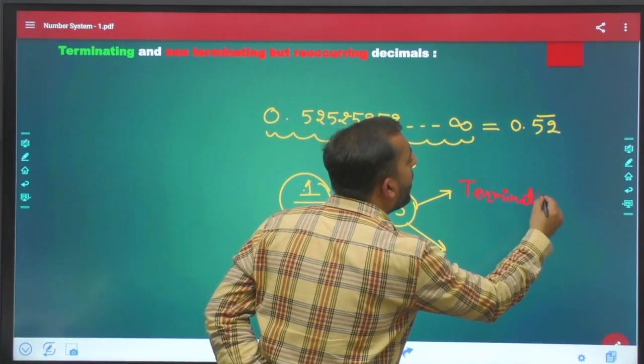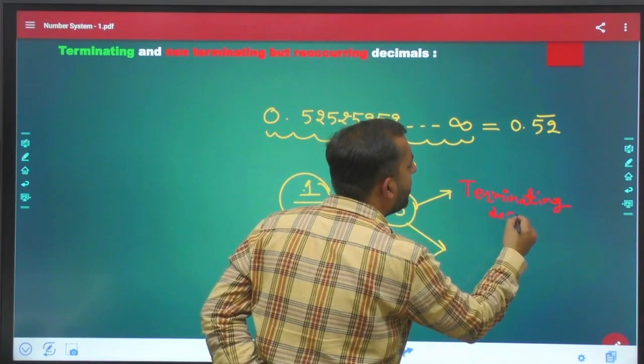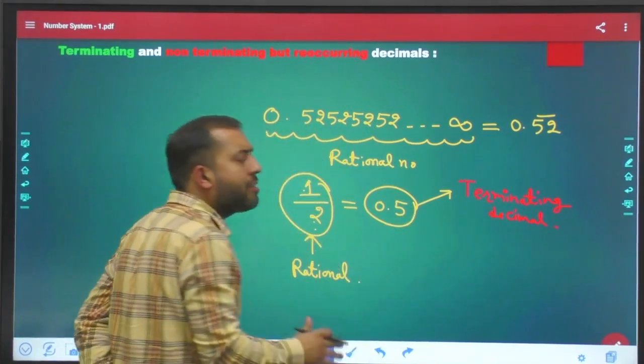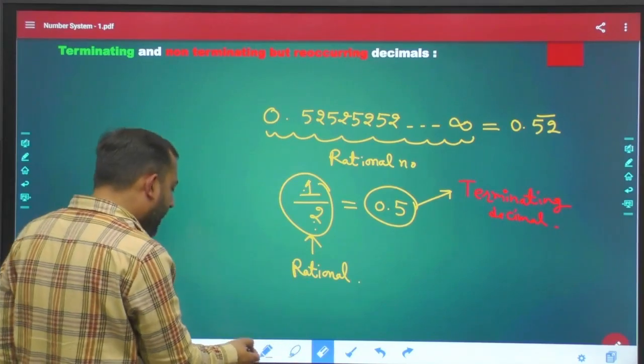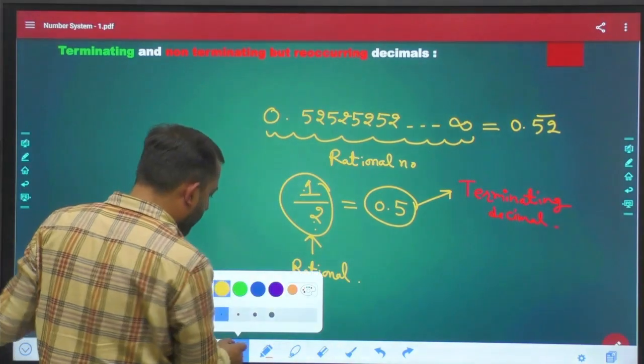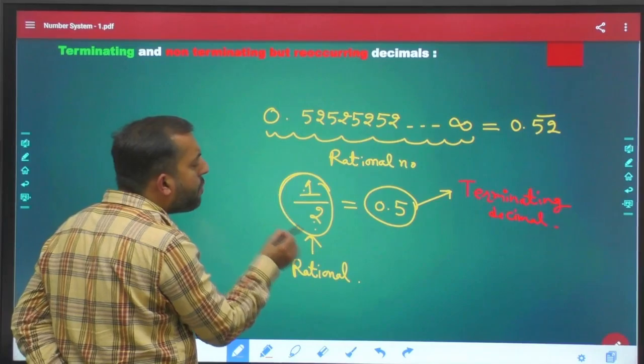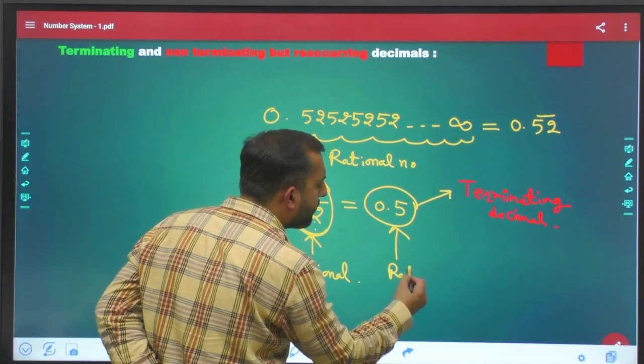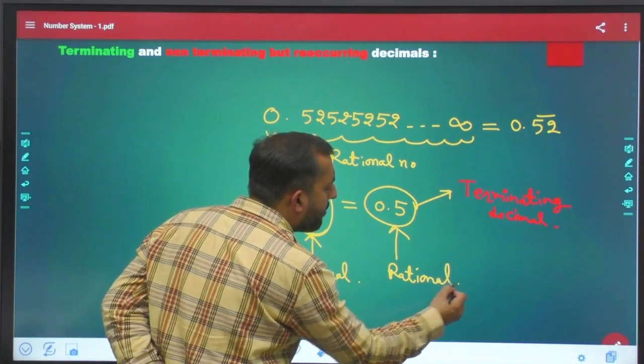This 0.5 is a terminating decimal, क्योंकि इसके बाद ये repeat नहीं करेगा. It's a terminating decimal. So again I can say that same thing: if your left hand side 1/2 is rational, then definitely 0.5 is rational again. 0.5 is a rational number again.